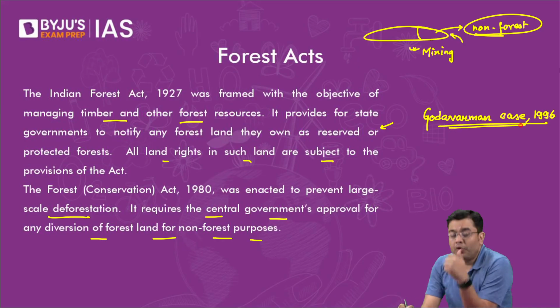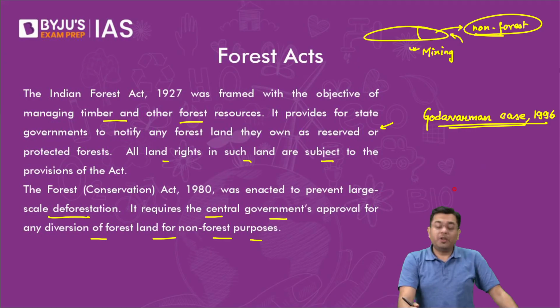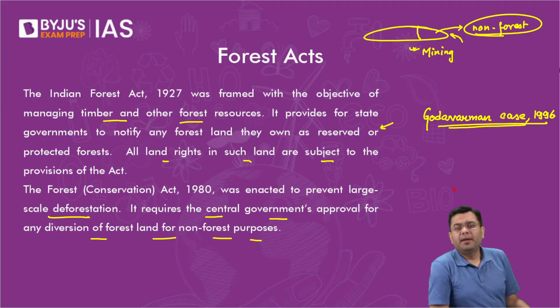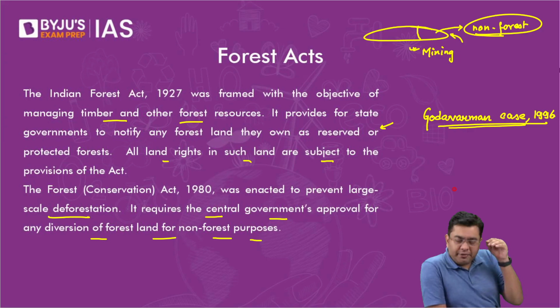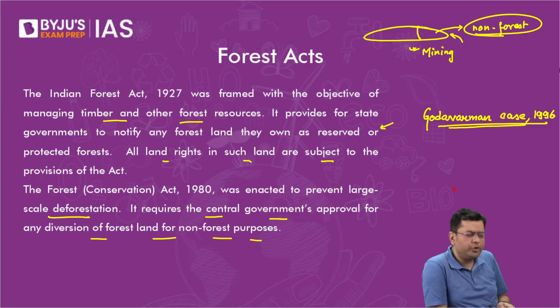So the Supreme Court, as per this Godavarman case of 1996, issued a judgment which was quite significant for conserving the environment, but in a way it imposed such severe regulation and restriction that construction of anything, even if you want to build a water supply source for any of the habitations in the forest, you cannot do that because you'll need to cut trees, etc.